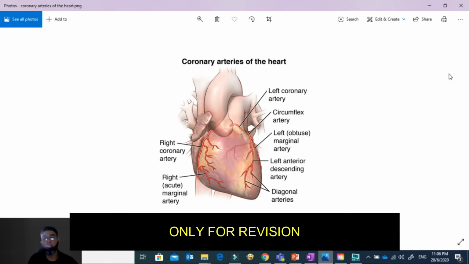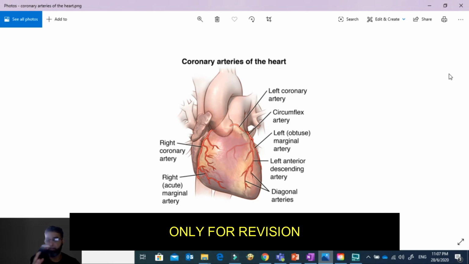So this is the anatomy of the coronary arteries of the heart. We can see the right coronary artery, right marginal artery, then the left coronary artery, we have the circumflex artery, and then the left marginal artery, and then the left anterior descending artery, and then we have the diagonal arteries. Their function is to supply blood to the heart tissues, which is very important for pumping the blood to different parts of the body.